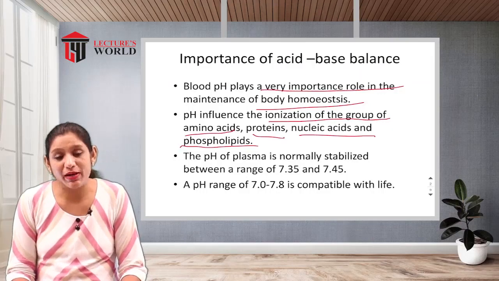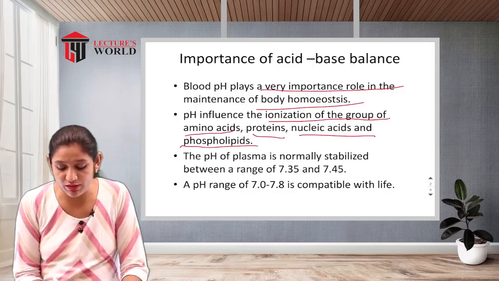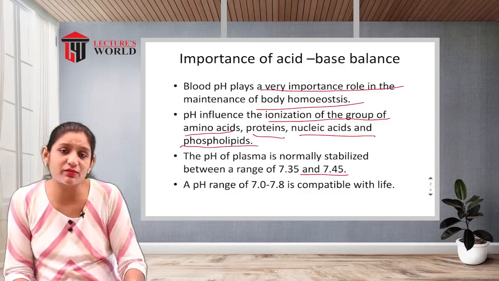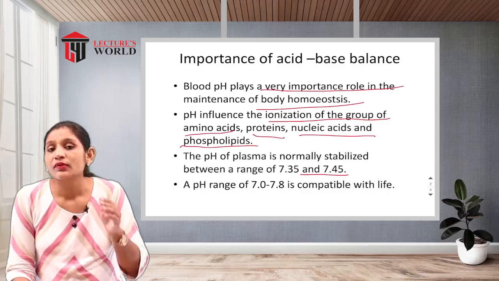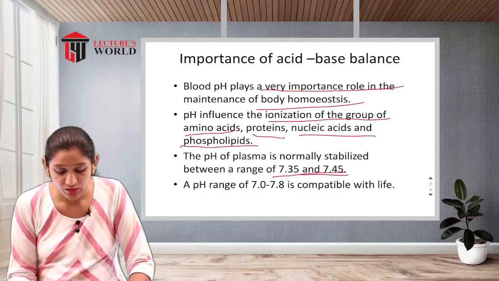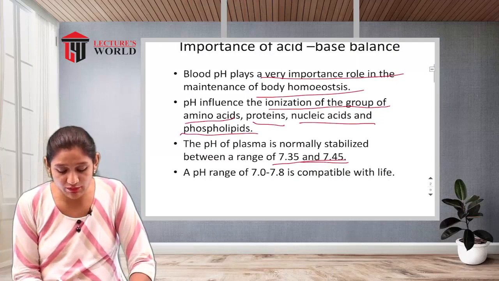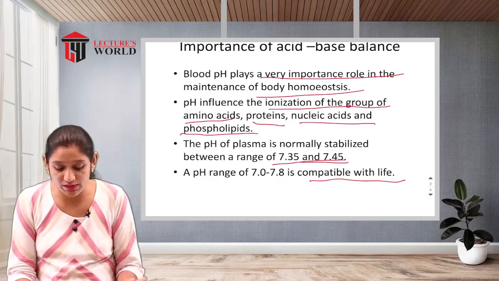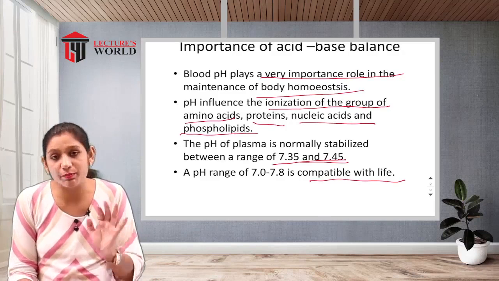The pH of the plasma is normally stabilized in a range between 7.35 and 7.45, which is slightly basic. Neutral is 7, higher than 7 is basic, and lower than 7 is called acidic. This is the specific pH normally maintained by the plasma. A pH range of 7 to 7.8 is compatible with life.